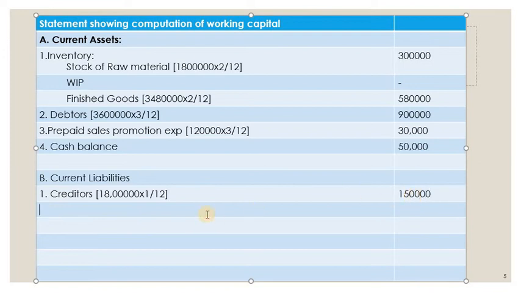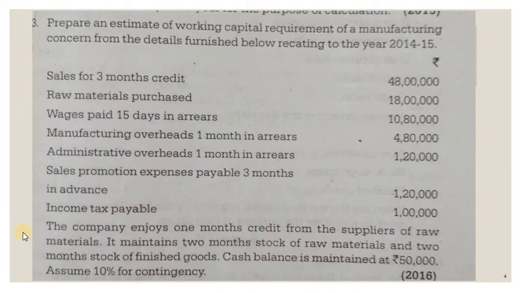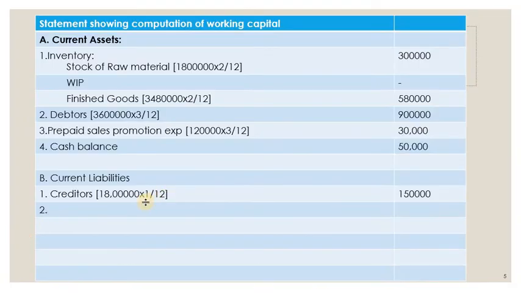Then is there any other liability? Yes, there are lag in payment, we have seen, right? Lag in payment in the sense outstanding payments, so wages. Then manufacturing, administrative overheads, 1 month in arrears, so that means this month will be paid in the next month, so we are keeping outstanding. So 3 liabilities are there that we will write here.